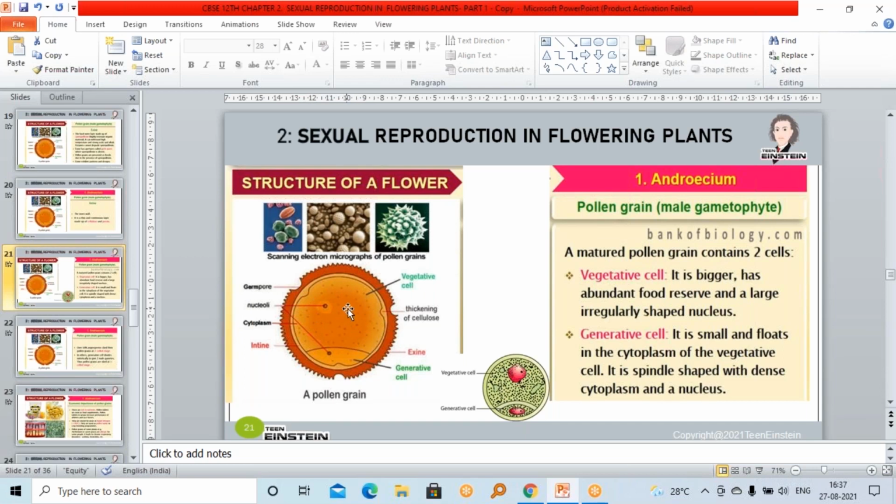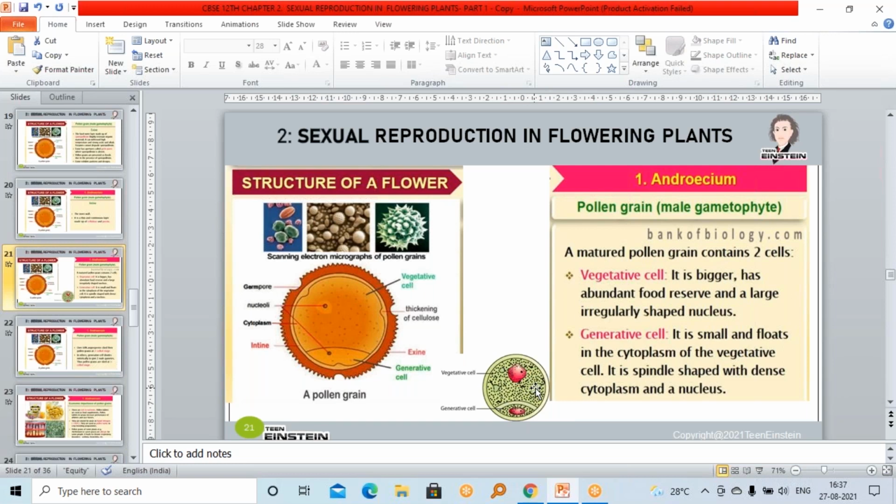This vegetative cell has so much reserved food material. It's not for human beings or for external sourcing. It's for the growth of the pollen grain. The vegetative cell has a lot of reserved food material for the developing pollen grain.